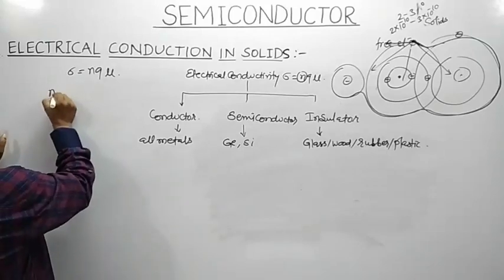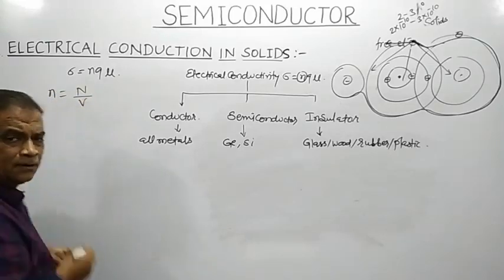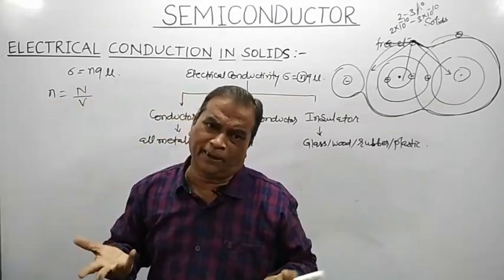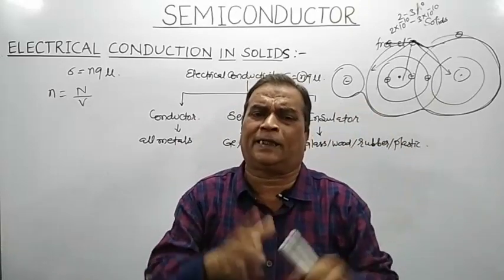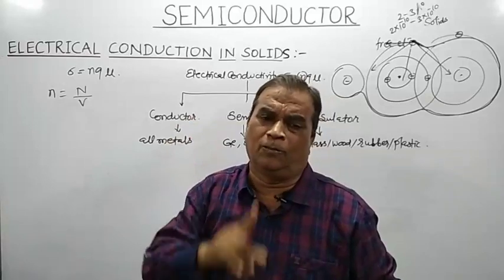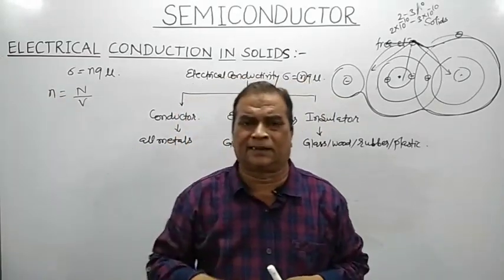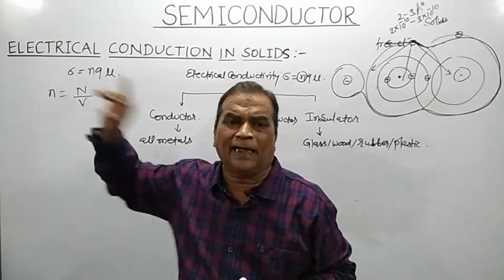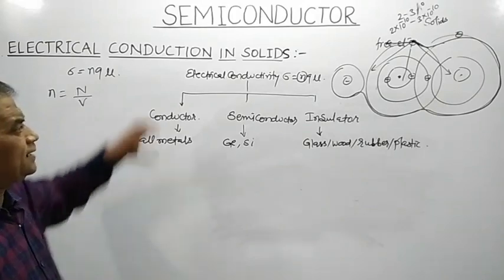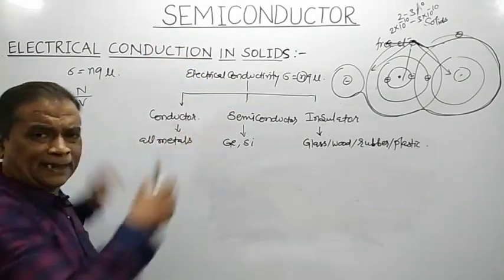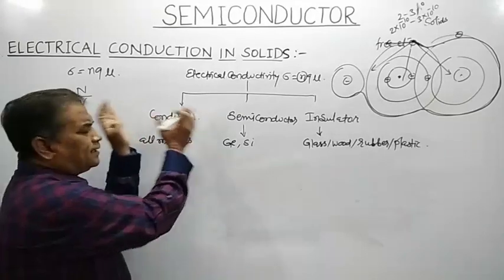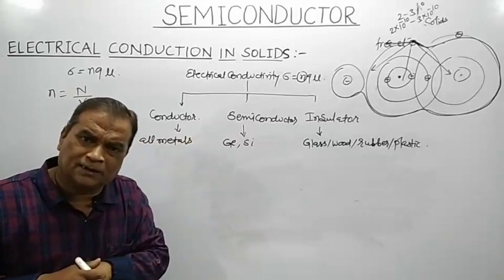Charge carrier density means number of free electrons per unit volume, number of charge carriers per cubic meter, meaning how many free electrons are available in 1 cubic meter of volume. That is nothing but charge carrier density, and the value of this charge carrier density will decide the electrical conductivity. So remember that materials are classified into 3 categories, and if I consider the conductor, those materials which are good conductors of electricity, they are all metals.